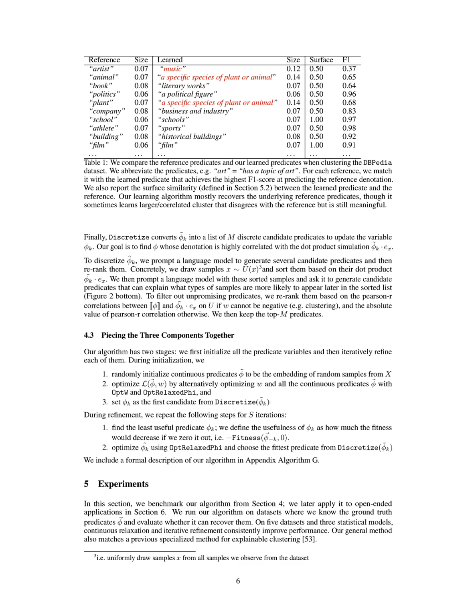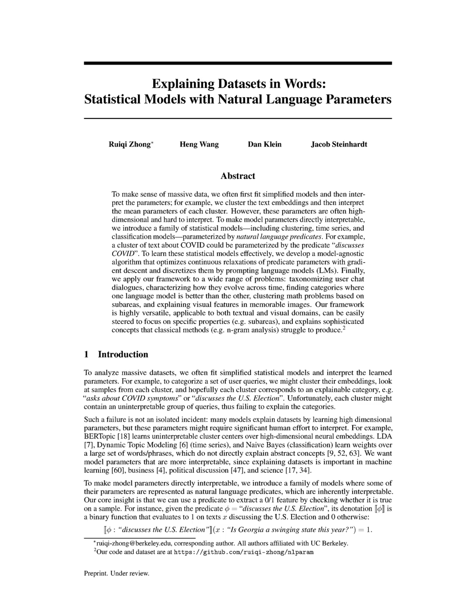To illustrate how our method operates, consider the predicate "discusses the U.S. election." The process begins by extracting a feature vector from a text sample. Say, "What are the latest updates on the U.S. election?" We prompt a language model to evaluate whether this predicate is true for the sample, resulting in a binary output, 1 if true, 0 otherwise.